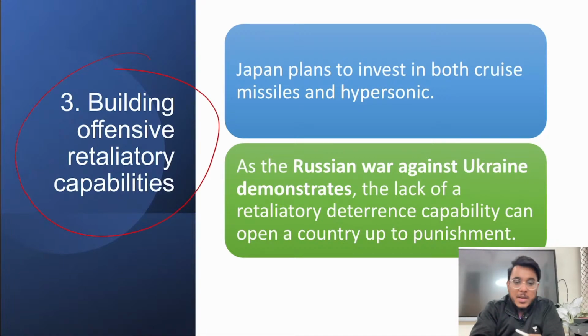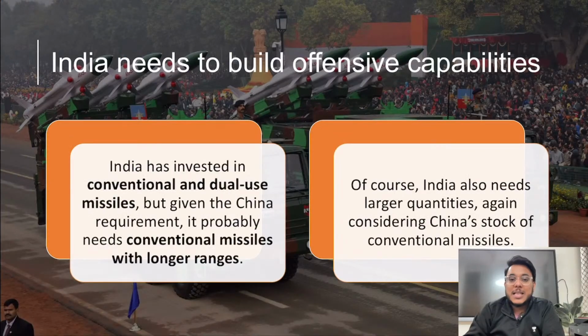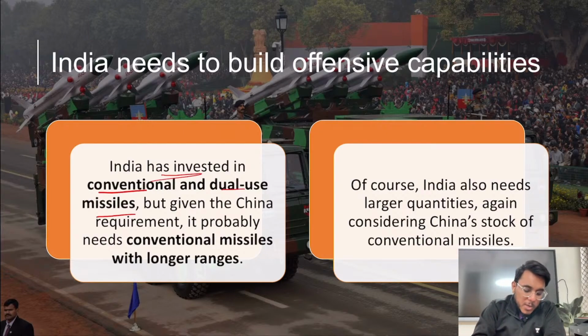At the same time, though India is coming out with a strategy document, along with that India also needs to invest in offensive retaliatory capability. How can we retaliate? Japan is investing in cruise missiles and hypersonic missiles. And as the Russian war is going on, it has been seen that if a country does not have retaliatory, deterrence capability, then the country is not secure in the long run. India is investing in conventional and dual use missiles.